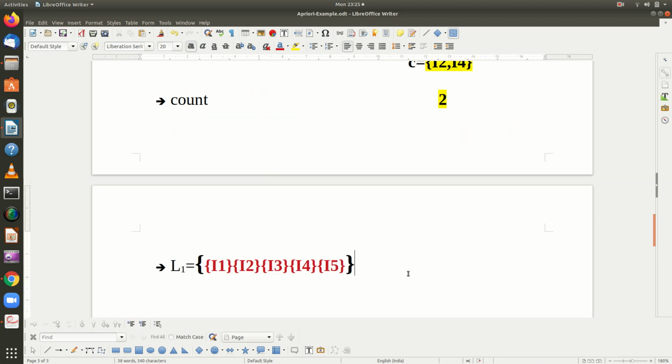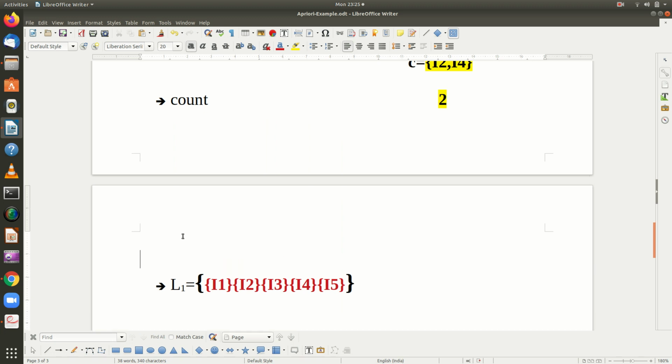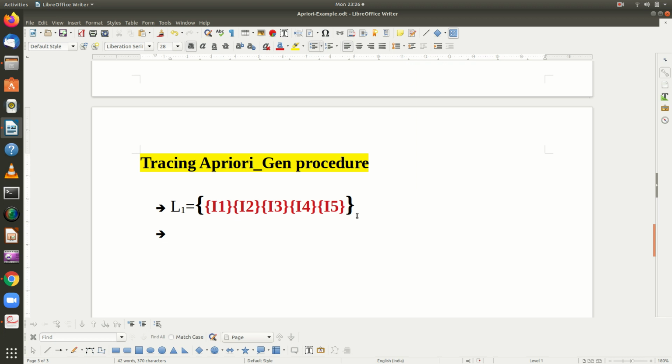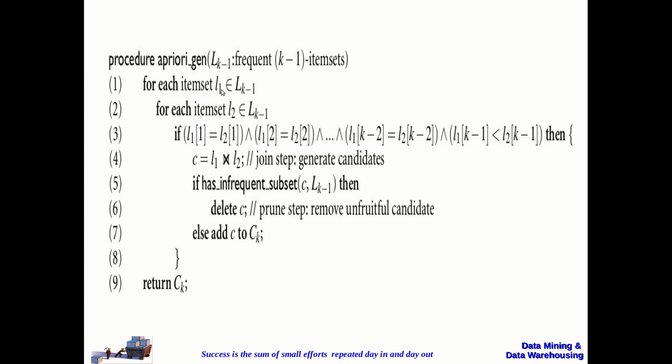We are going to trace the apriori gen algorithm, or procedure, I can call it a procedure also. So what are we going to do? L1 is this one. This is the input. Now we have to take each item set from L1.